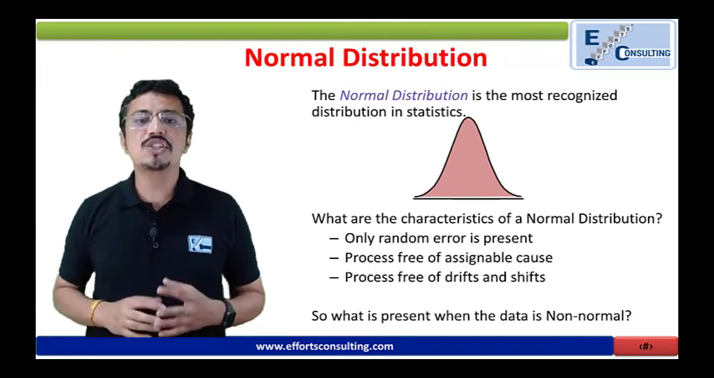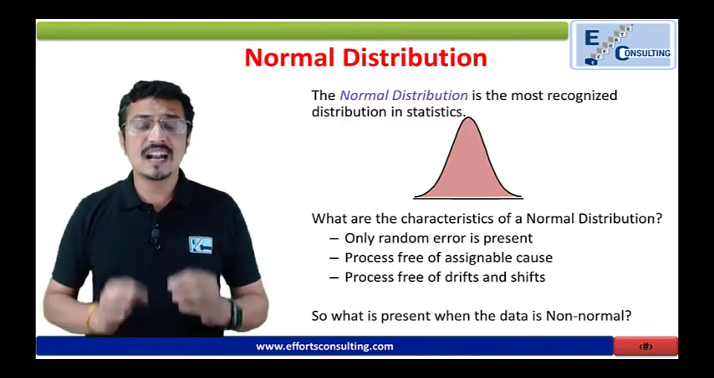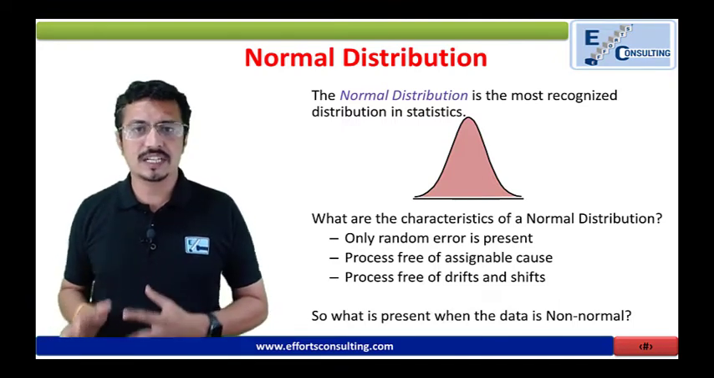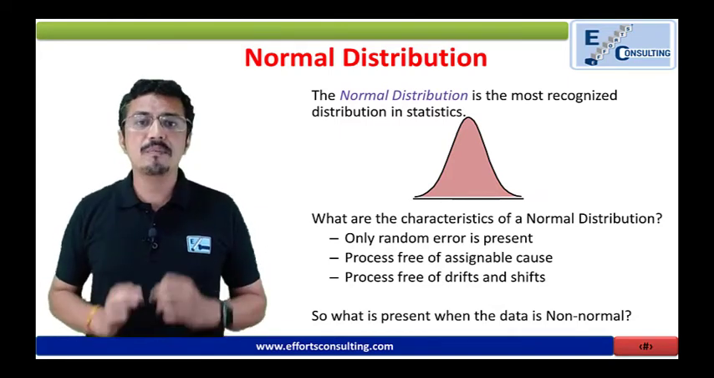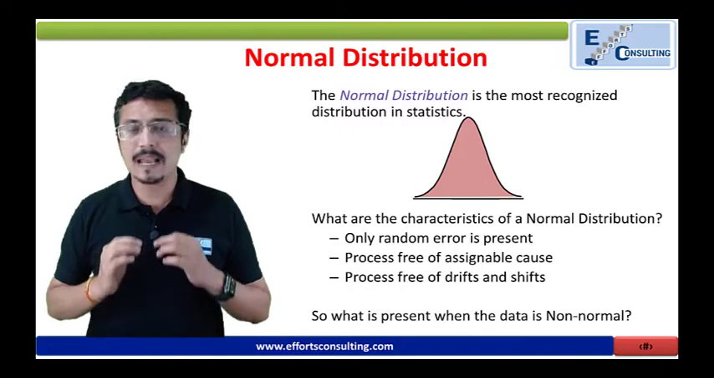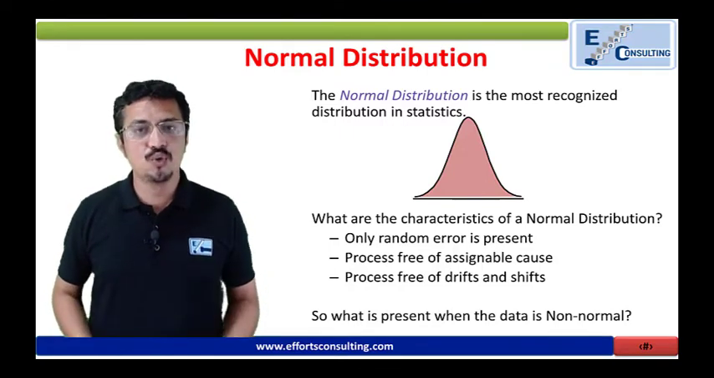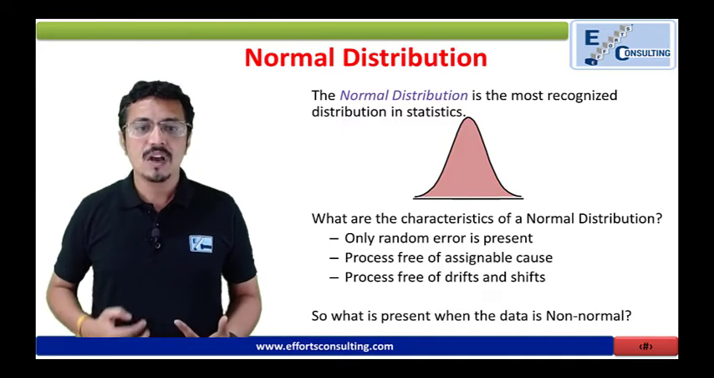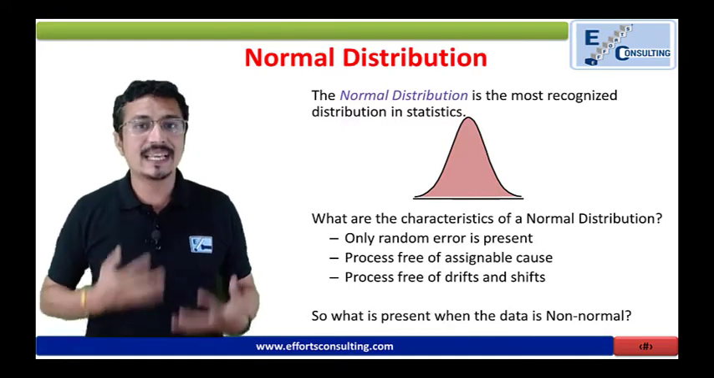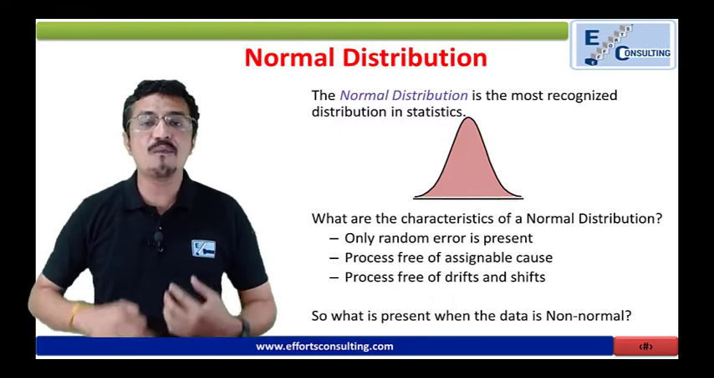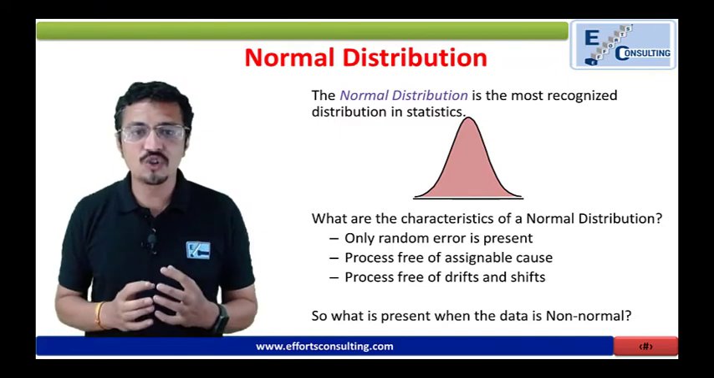Now the normal distribution is the most recognized distribution in statistics. There are a number of distributions in statistics. We are not going to touch upon those parts, but normal distribution is the primarily recognized distribution and widely used for data interpretation. What are the characteristics of normal distribution? Or when can you say that your data follows the normal distribution, or your data is normal?